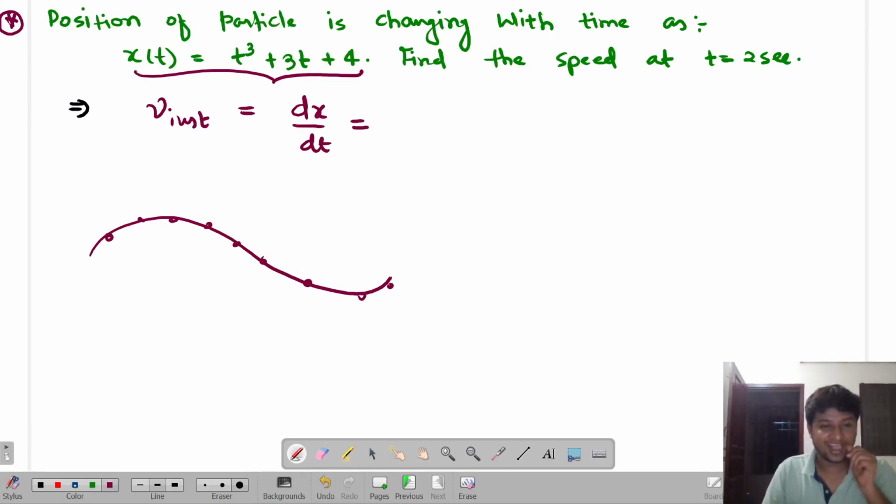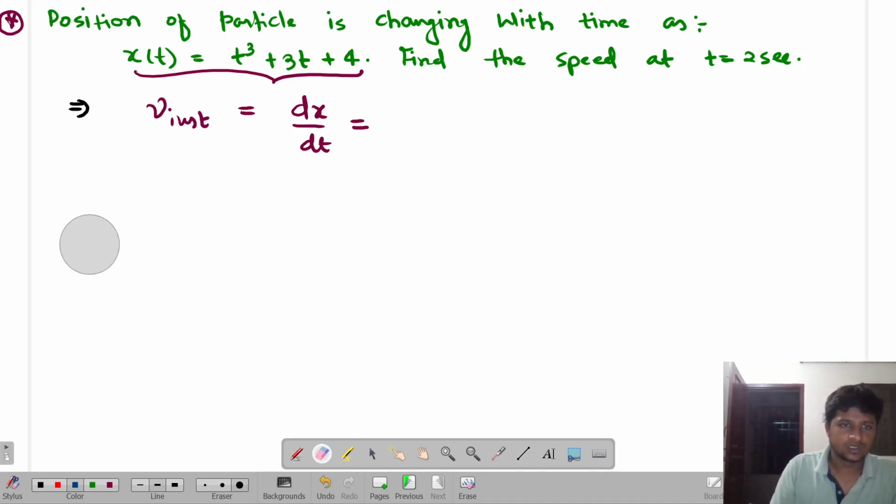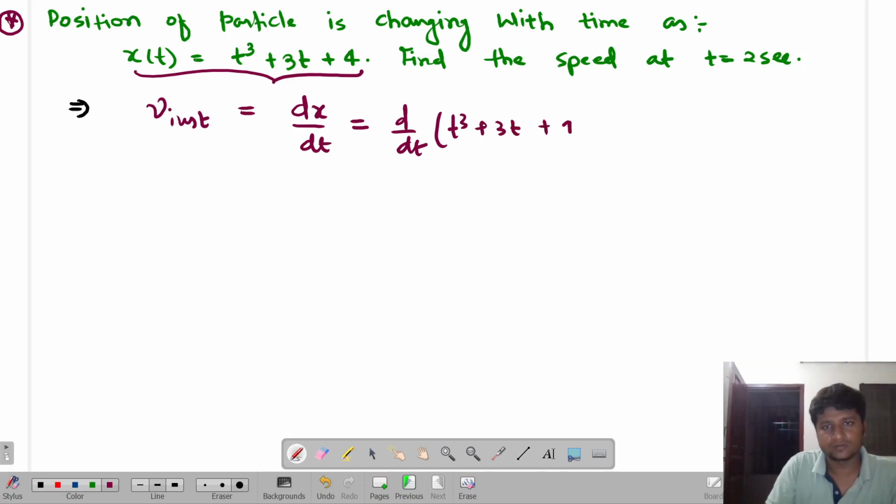तो ध्यान से देखो. तो जो instantaneous speed आएगा, point clear है कि sir, at every moment of time position of the particle is changing, the coordinates are changing. So what is happening at every moment? I have a different speed. Now different speed means they are defined for very small time intervals which are not known numerically to us. So for that I need to do the differentiation. So dx by dt means d by dt of t cube plus 3t plus 4, which is equal to 3t square, I'm writing it directly, plus 3. Is that clear or not? That is instantaneous speed.